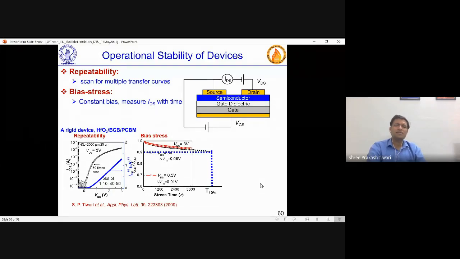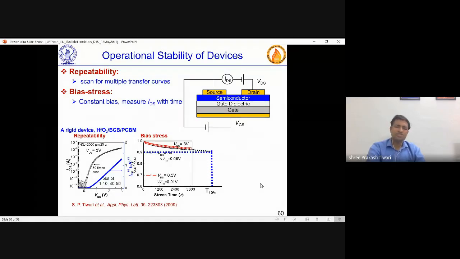So in that case, say T 90%, where your current becomes 90% of the actual value, or T 10%, which is 10% reduced, can be a parameter. So we decided let's have a T 10%, where your current changes by 10%. And that can be a parameter.